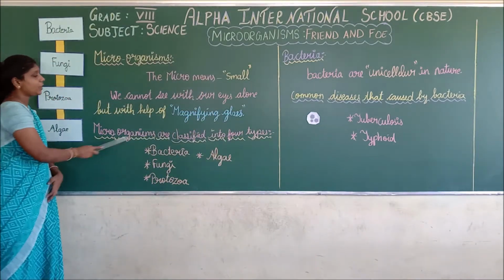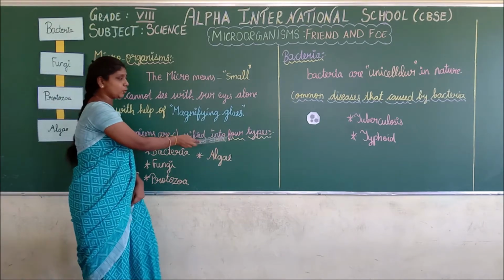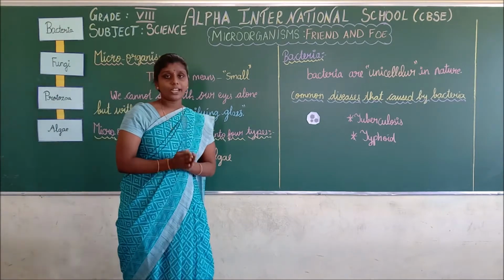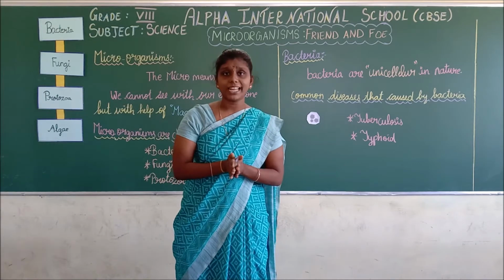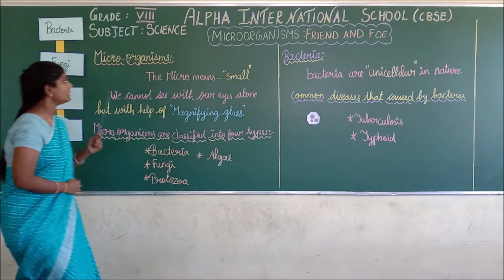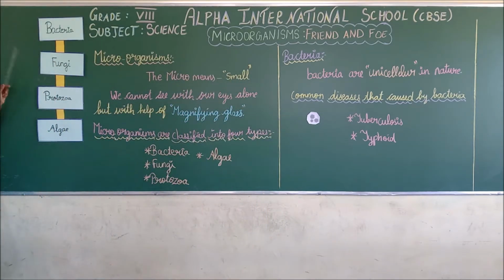Next, microorganisms are classified into how many types? Four types. They are bacteria, fungi, protozoa and algae. Repeat after me. Bacteria, fungi, protozoa and algae. These are the four different types of microorganisms. Do you understand, children? Okay.